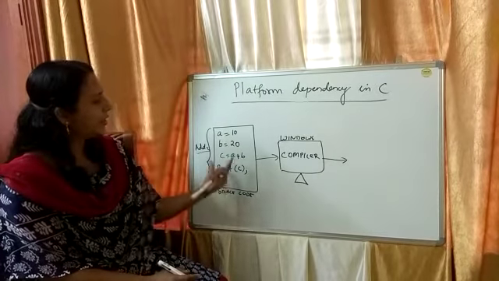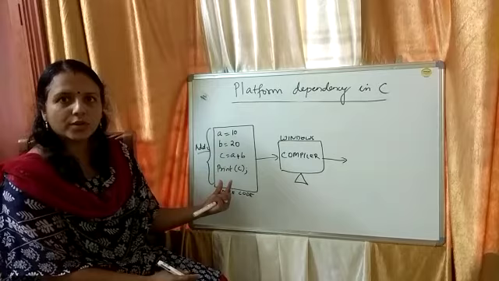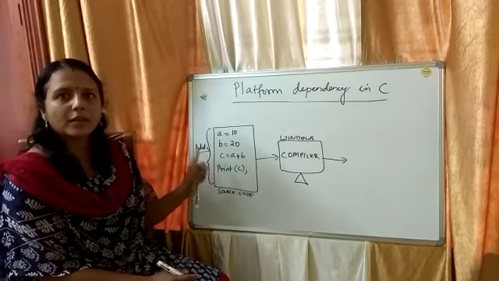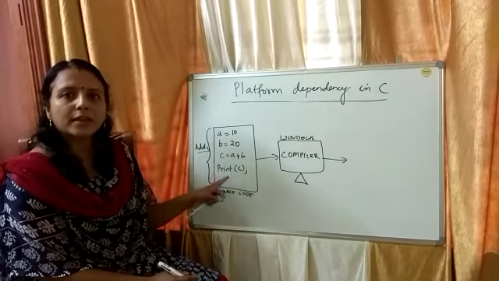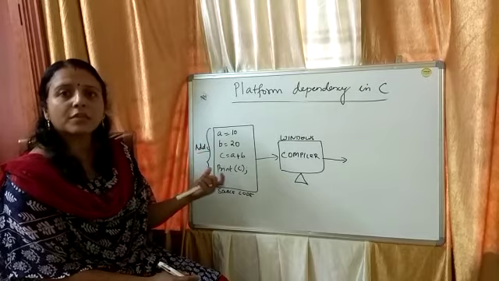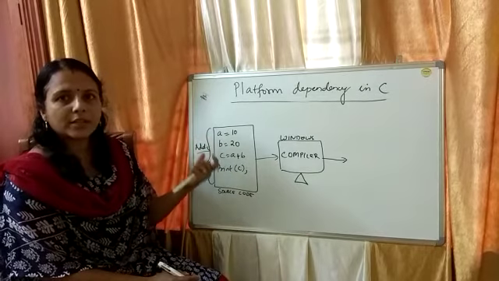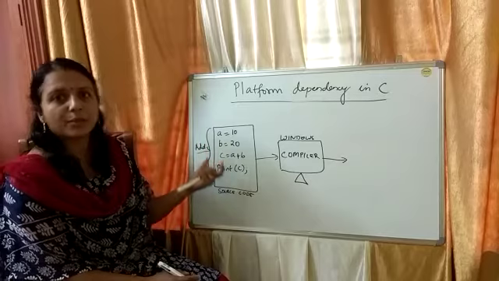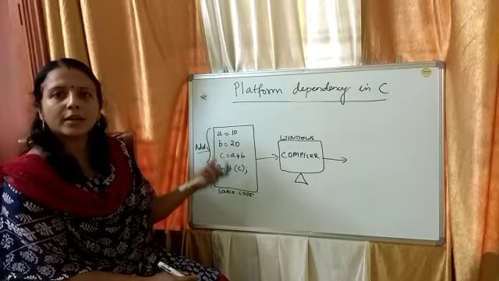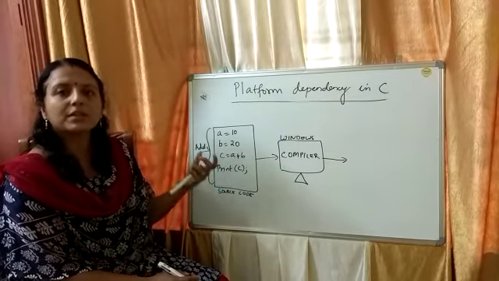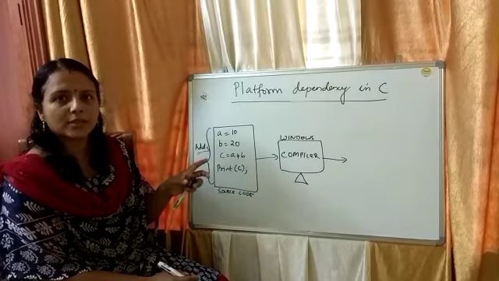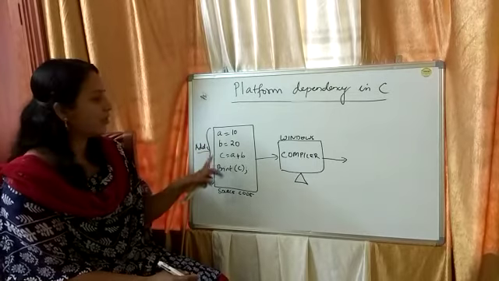We have written a code, this source code, and we have saved the source code with the name add.c. Why are we saving this file with the .c extension? Because we have assumed that this source code is written in C programming language. So when you are writing a program in C programming language, the file should be saved with the .c extension. Okay, .c extension should be there.